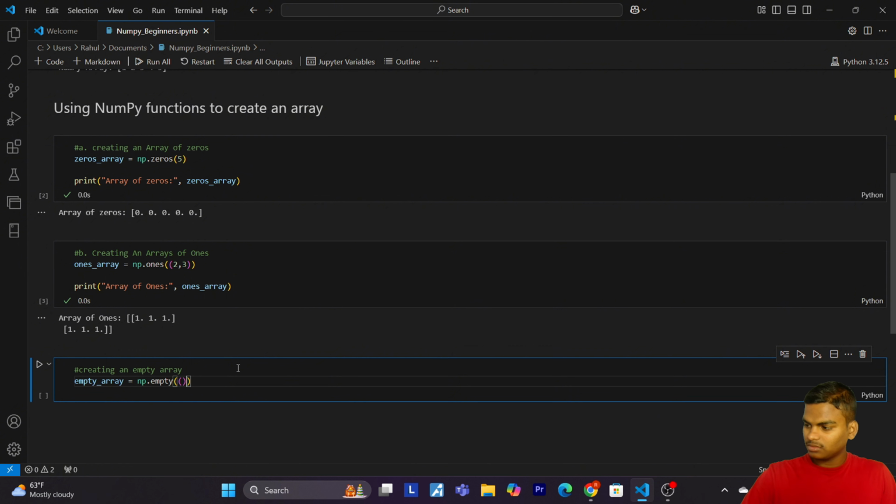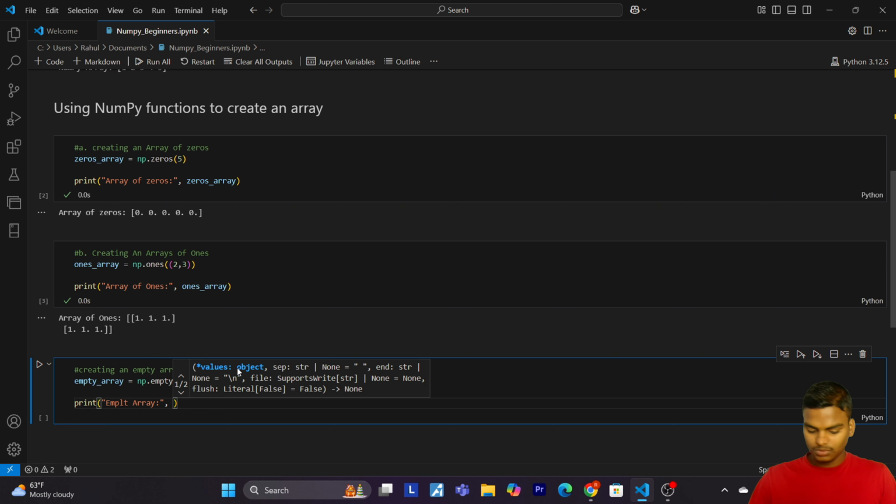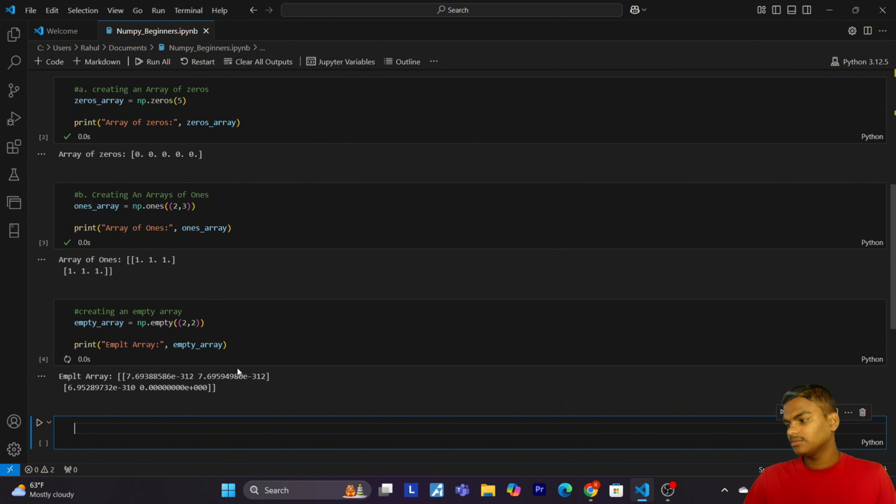Now pass 2 by 2. Now print empty array. Now let's print the empty array. Now let's run this cell.